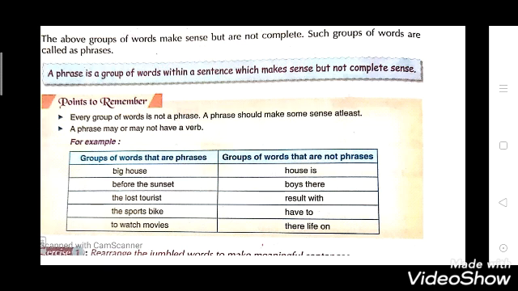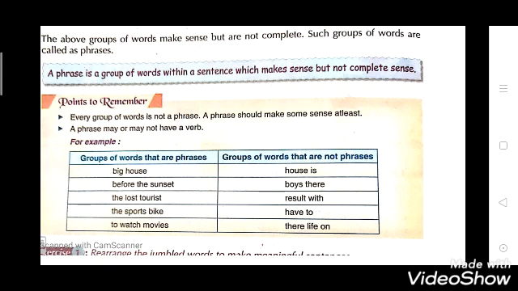Now see the example given: big house. Now you are getting an idea that the house is big. It is a group of words, two words are given here, big house. You are getting some idea here that the house is big, कि house बड़ा है थोड़ा. So it is a phrase. Second example, before the sunset, से पहले. The lost tourist. The sports bike. To watch movie. Here it is a group of words and you are getting some sense.